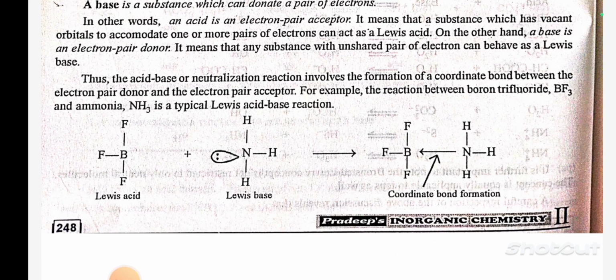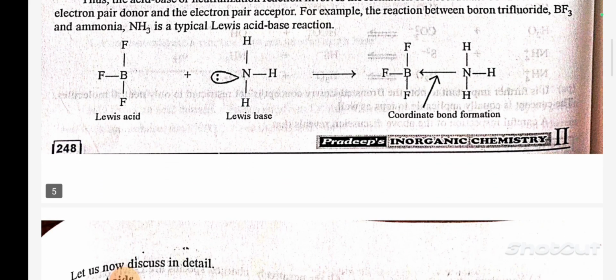It means that a substance which has a vacant orbital to accommodate one or more pairs of electrons can act as a Lewis acid. On the other hand, a base is an electron pair donor. It means that any substance with an unshared pair of electrons can behave as a Lewis base. Thus, the acid-base or neutralization reaction involves the formation of a coordinate bond between the electron pair donor and the electron pair acceptor. For example, the reaction between boron trifluoride BF3 and ammonia is a typical Lewis acid-base reaction.